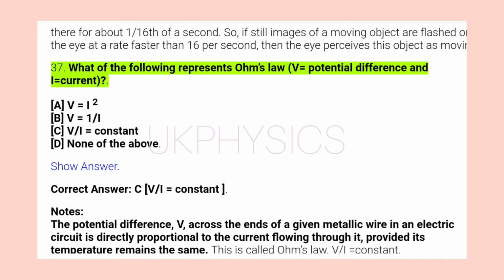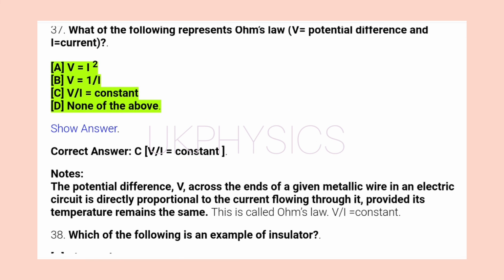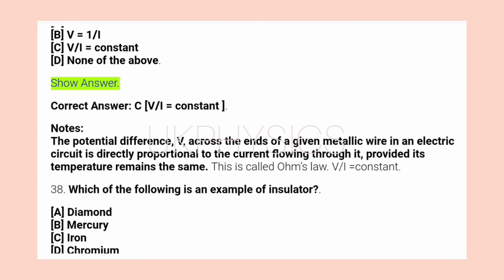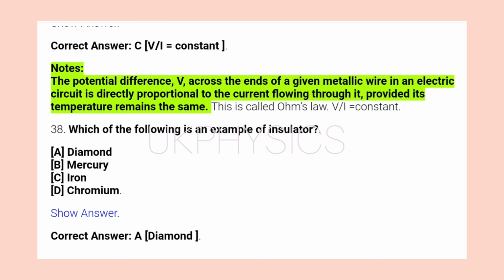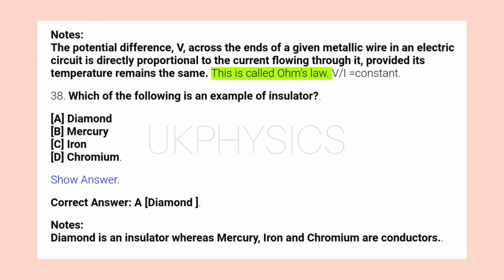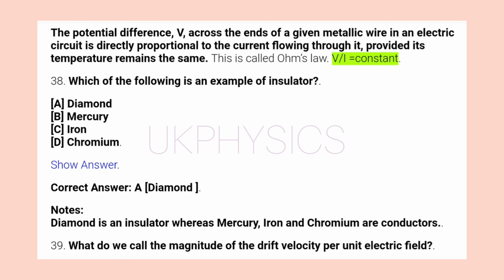37. Which of the following represents Ohm's law? V equals potential difference and I equals current. A. V = I^2, B. V = 1/I, C. V/I = constant, D. None of the above. Show answer. Correct answer, C. V/I = constant. Notes: the potential difference V across the ends of a given metallic wire in an electric circuit is directly proportional to the current flowing through it, provided its temperature remains the same. This is called Ohm's law. V/I = constant.